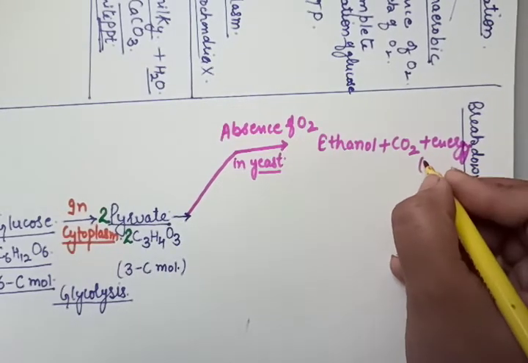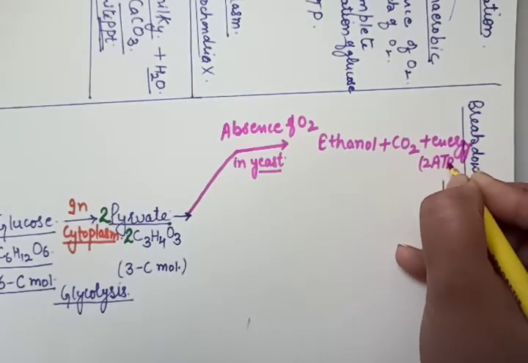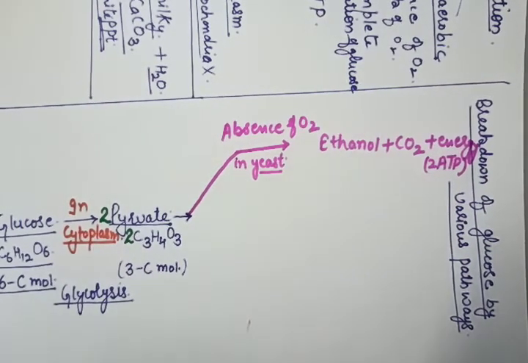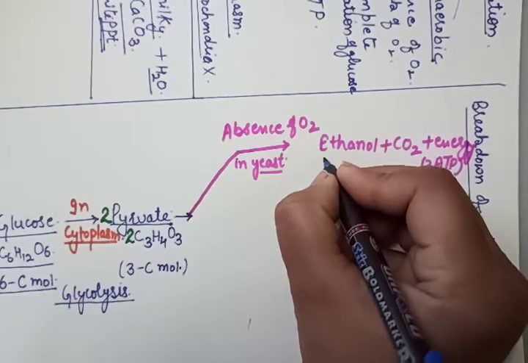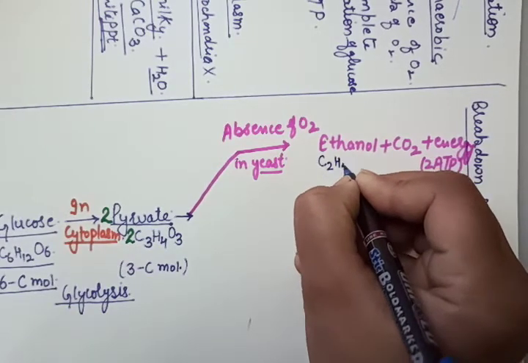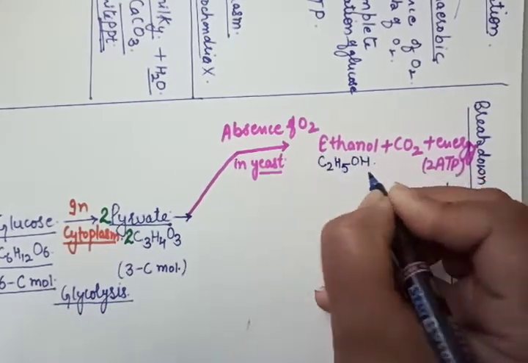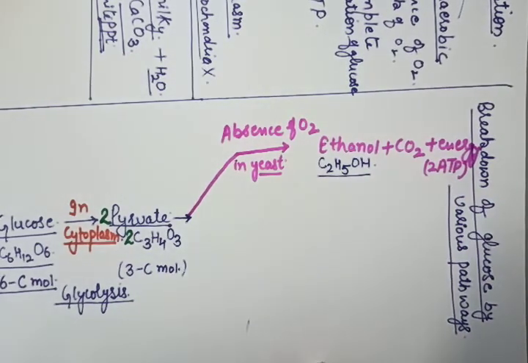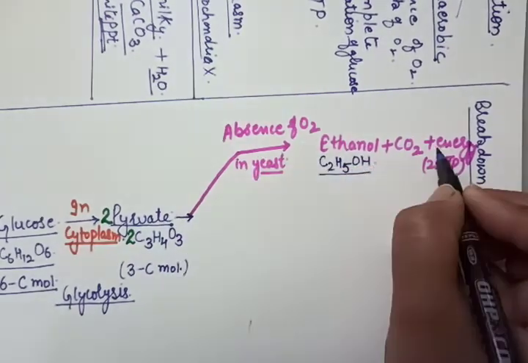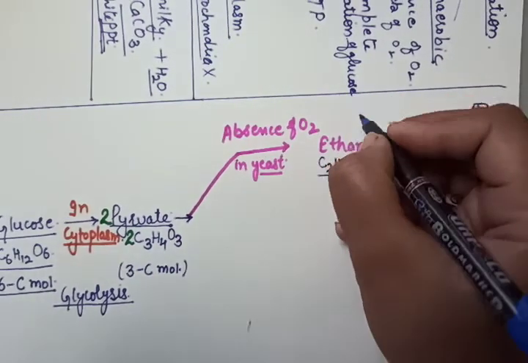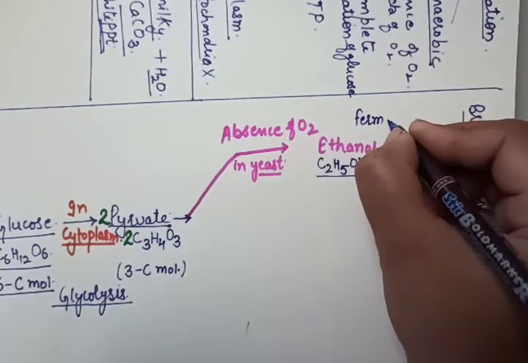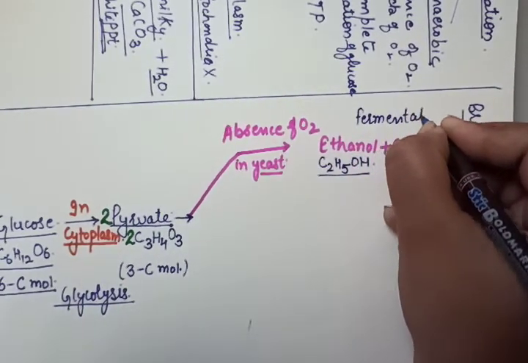And how much energy is released? Only 2 ATP molecules. What is ethanol? It is C2H5OH. And this anaerobic process is also known as fermentation.